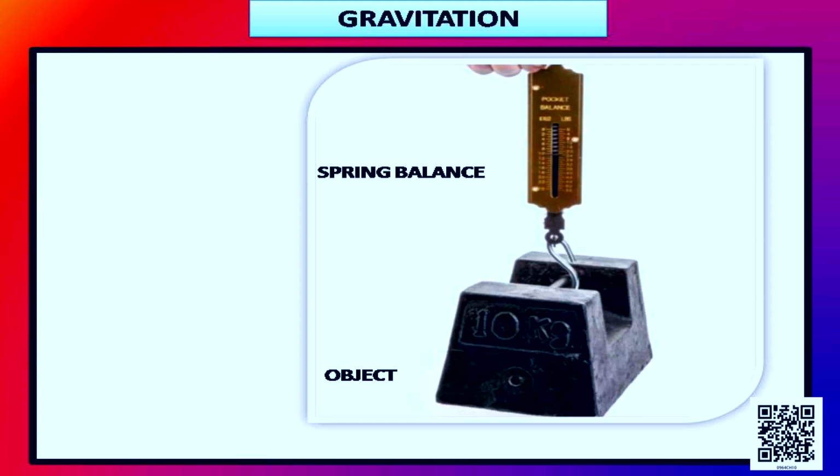Because what is weight? Weight is the gravitational pull. So, when the object is tied to the hook of the spring balance, the gravitational force pulls it downwards, thereby changing the reading of the spring balance.